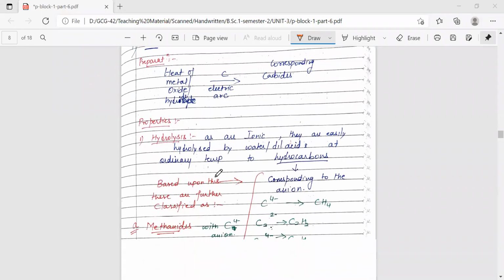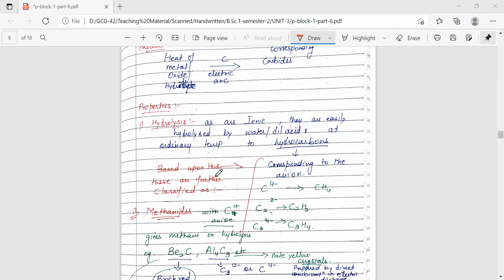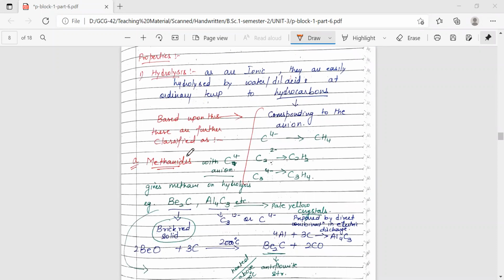So now coming to the properties of ionic carbides, these ionic carbides undergo hydrolysis. As they are ionic, they're easily hydrolyzed by water or dilute acids at ordinary temperatures, and they will give us the corresponding hydrocarbons. Now, based upon the type of hydrocarbon formed after the hydrolysis of ionic carbides, these are further categorized into three types. The first one is methanides. These are the three types shown based upon the anions. If we get methane upon hydrolysis, the category is going to be methanide.